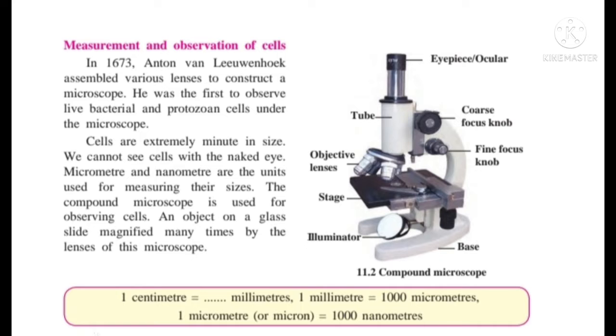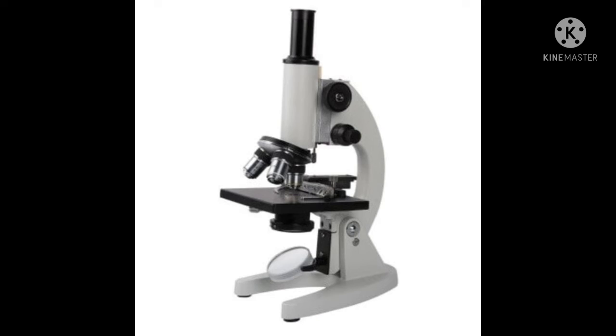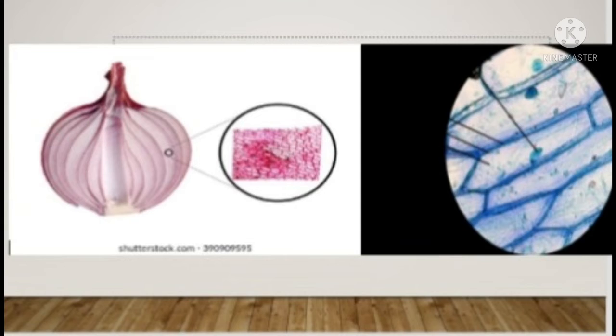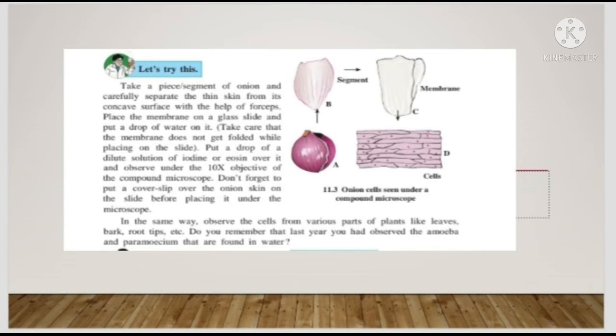The compound microscope is used for observing cells, an object on a glass slide magnified many times by the lenses of the microscope. A compound microscope consists of an eyepiece, various knobs, various objective lenses, a stage and a base. So we can observe an onion peel with the help of the microscope. Take an onion peel, put it on the slide and put a drop of water or iodine or eosin, and observe under the microscope. We see various compartments, with a nucleus present at the center.